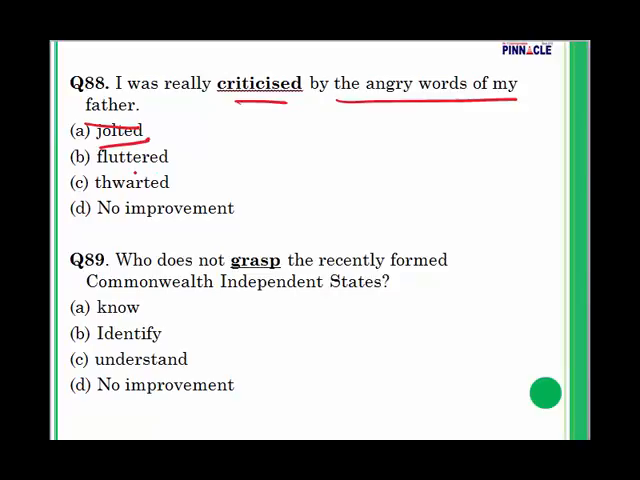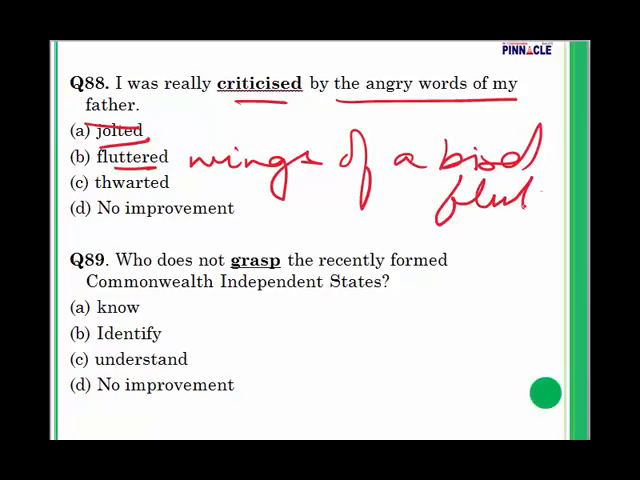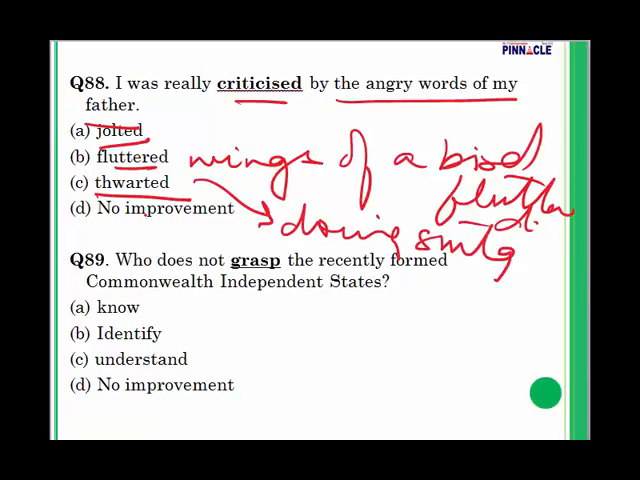Then we have fluttered. Fluttered means to move with slight irregular action. The wings of a bird flutter. Okay. Then what do we have? We have thwarted. What do we mean by thwarted? Thwarted means to stop somebody from doing something. We are stopping from doing something.